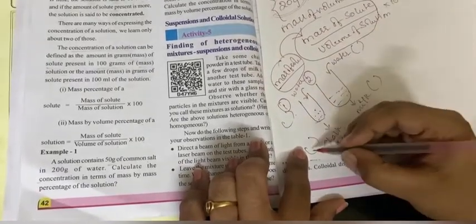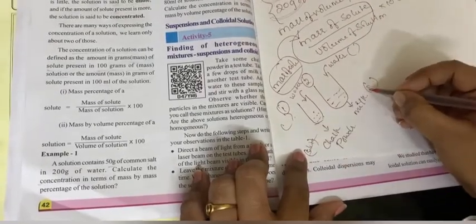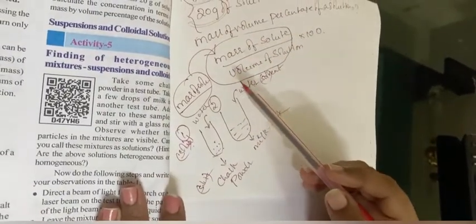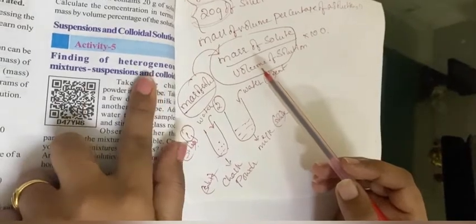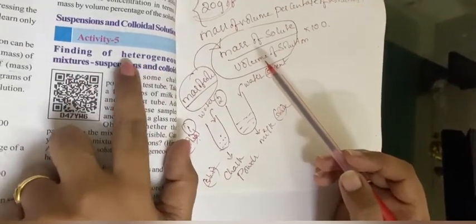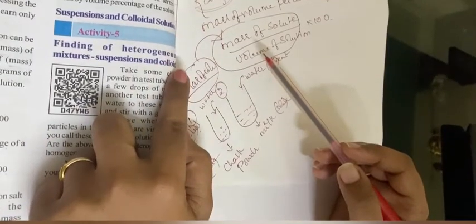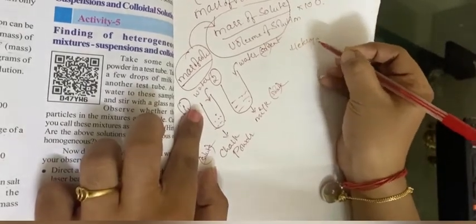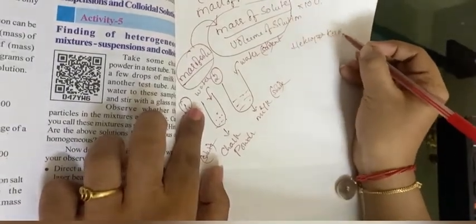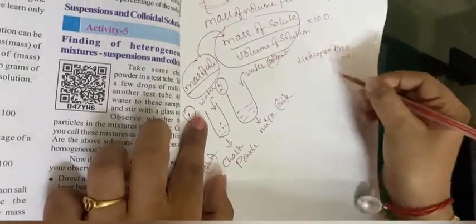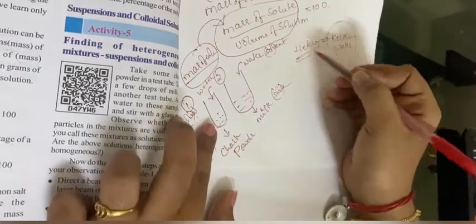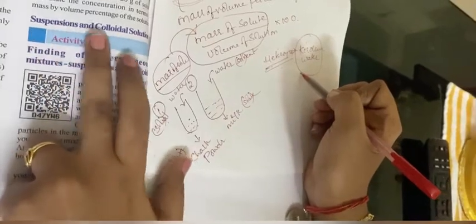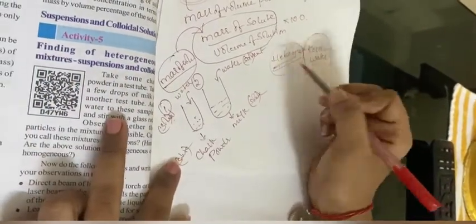Here the solute is chalk powder. Again, I will be repeating how to distinguish heterogeneous mixtures from suspensions and colloids. What do you mean by heterogeneous mixtures? The mixtures which have different substances, like the combination of kerosene and water. This type of solution is known as a heterogeneous substance. So suspensions and colloidal solutions come under heterogeneous substances.